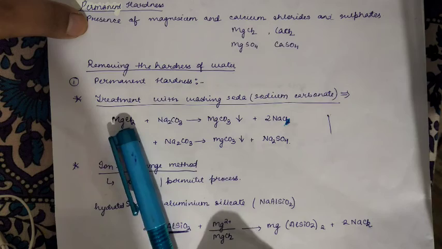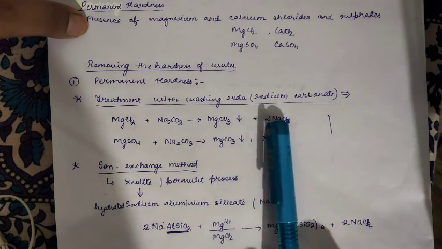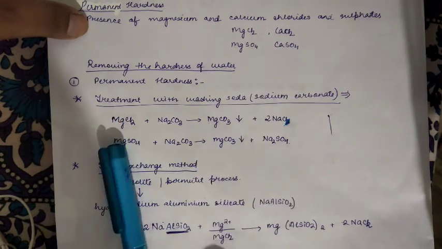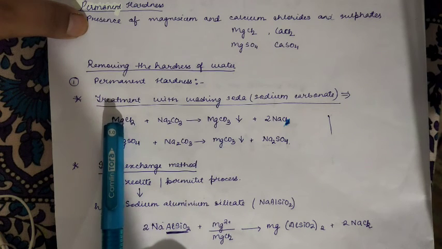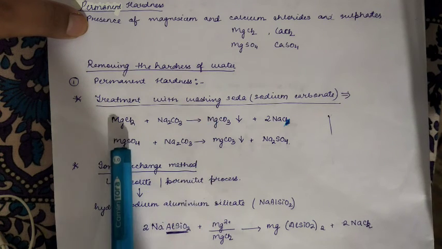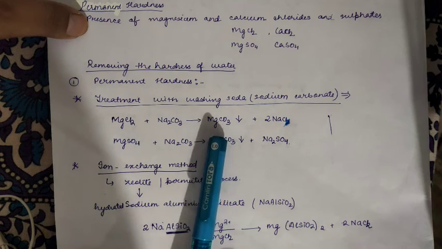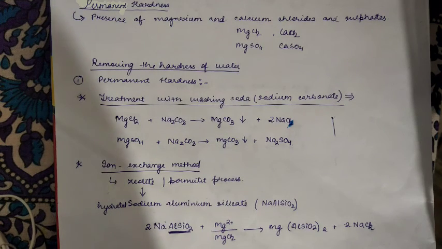If it is calcium chloride, you follow this reaction. If it is calcium sulfate, you follow this reaction. In place of magnesium, put calcium. Here also you put calcium, here calcium and here calcium. The products will be the same, but magnesium is replaced by calcium. So you can write the reaction by yourself.